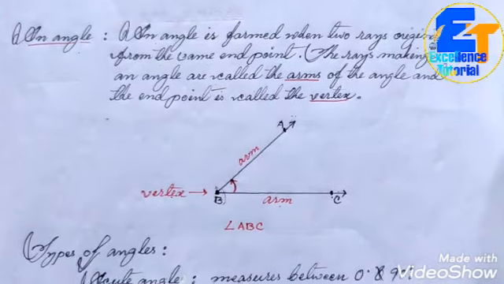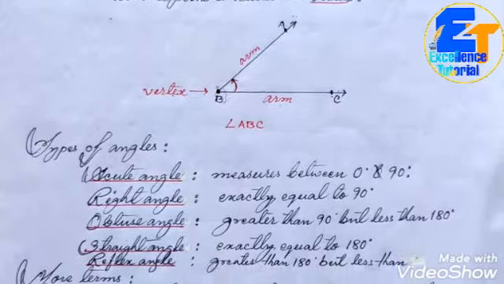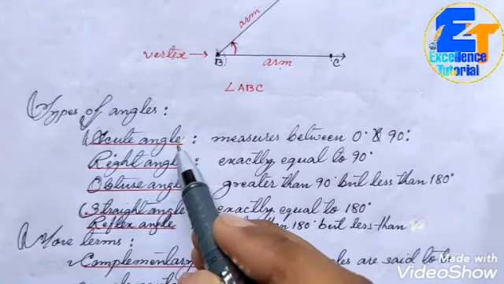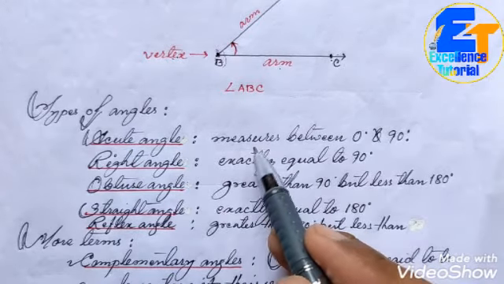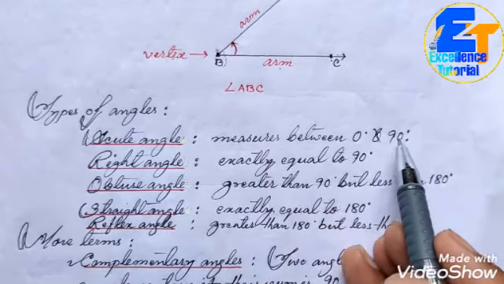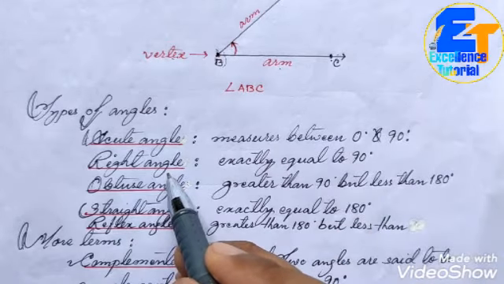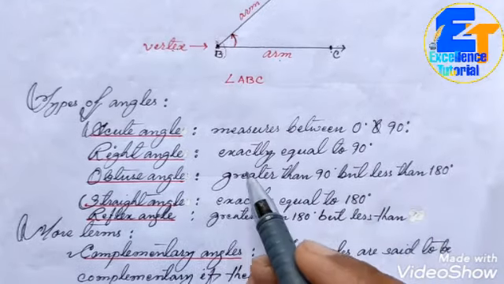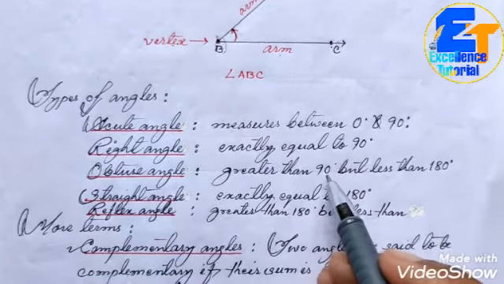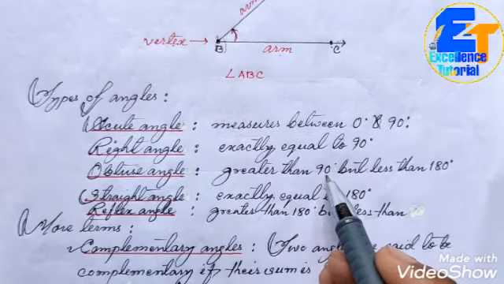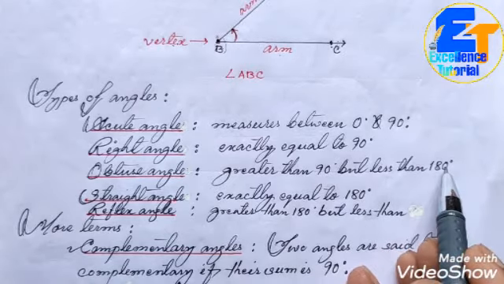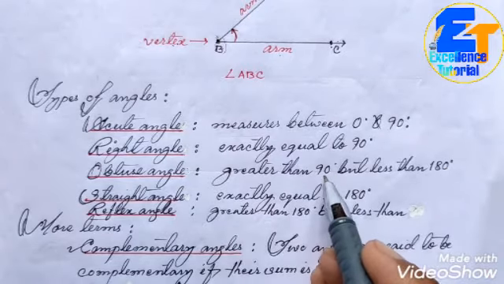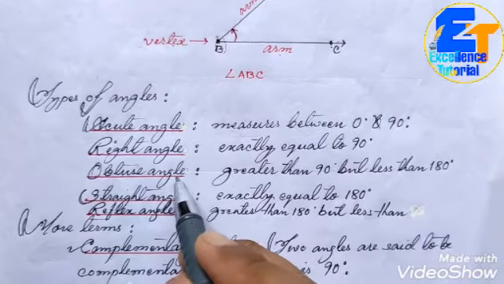And next, types of angle. You have already learned types of angle in lower classes. As you know, an acute angle measures between 0 degree and 90 degree. Right angle: if the angle measurement is exactly 90 degree, then it is called a right angle. Obtuse angle: having measurement more than 90 degree but less than 180 degree. If an angle measurement ranges from 90 to 180 degree, it is called an obtuse angle.